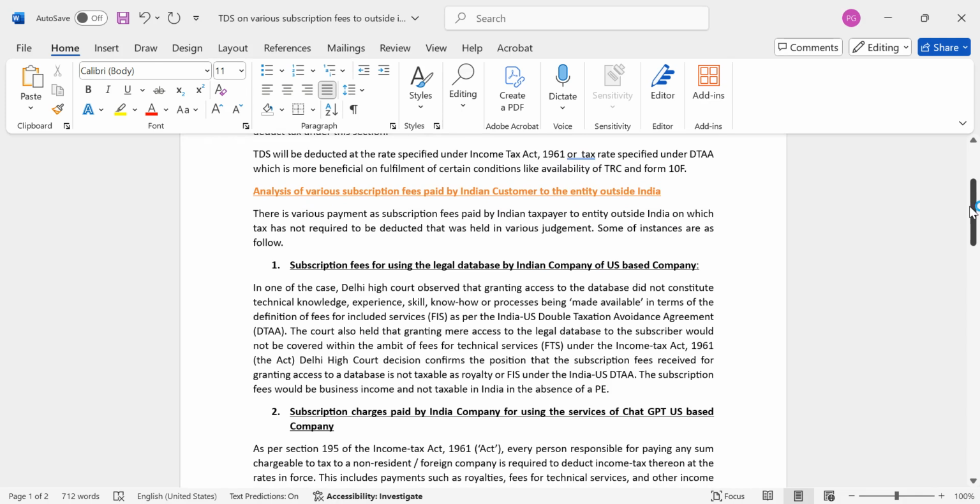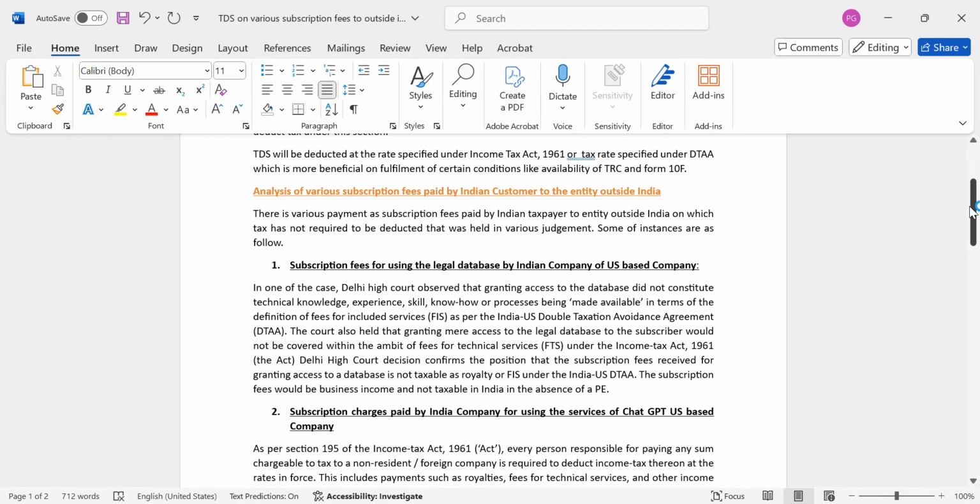We are not paying these fees for any kind of technical services. We are not exploiting this database, we are not displaying it somewhere else, and we are not editing it. This is not a technical service as per the provisions of income tax, because we are not getting any rights here. We are just accessing whatever database the vendor has and paying the fees. So we cannot say that this is a fee for technical services.